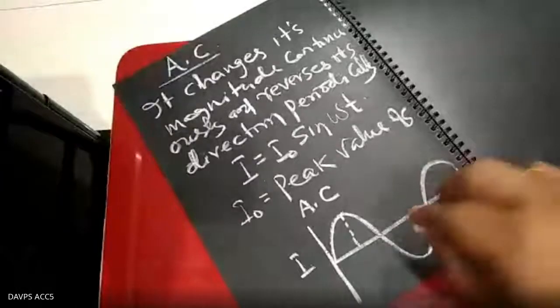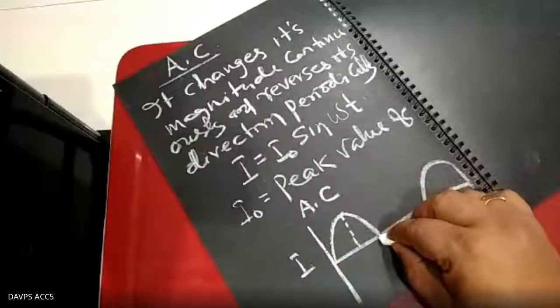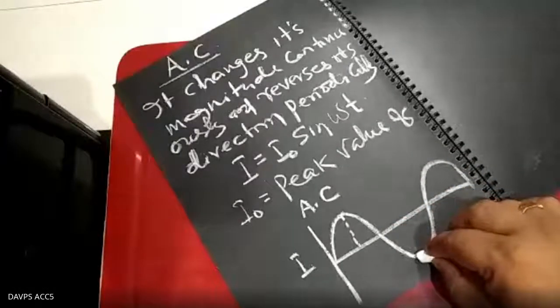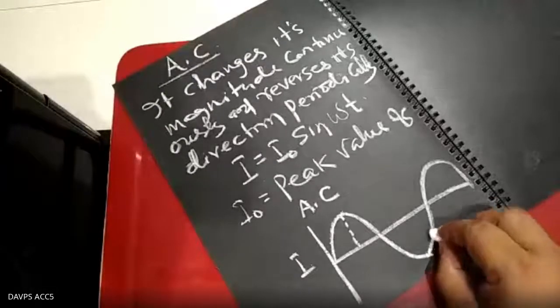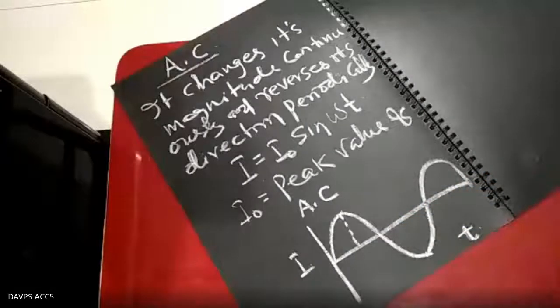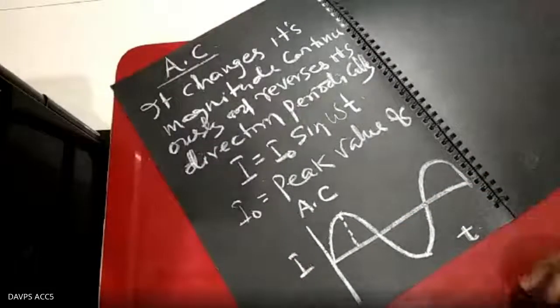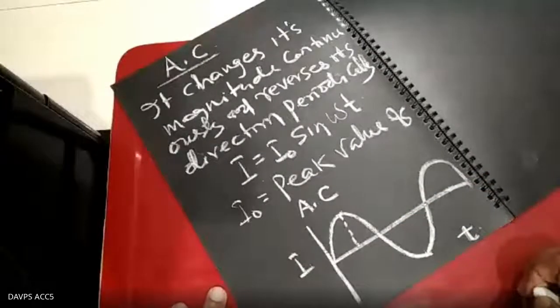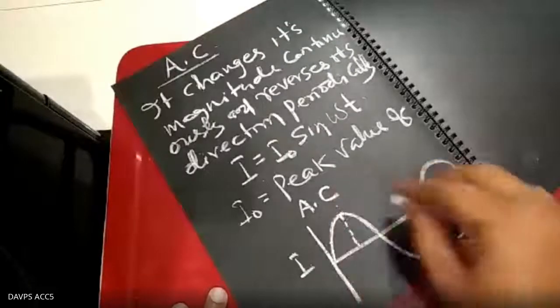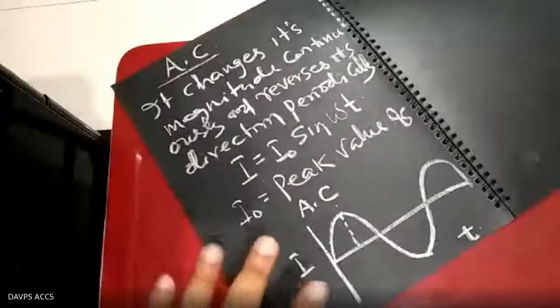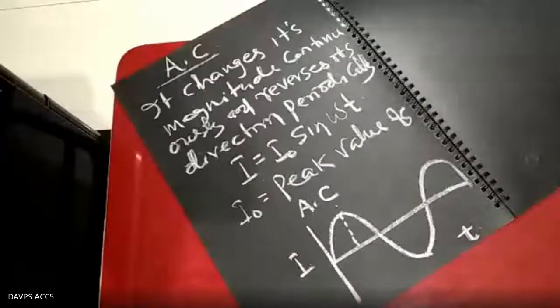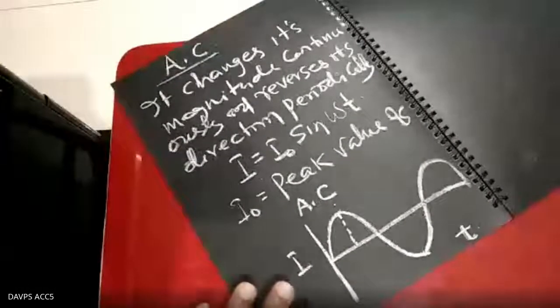Here the polarity changes, and in the negative direction it attains the maximum value, and again comes to zero. So in a complete cycle it attains the maximum value two times, I naught positive and I naught negative, and in between it changes its polarity.